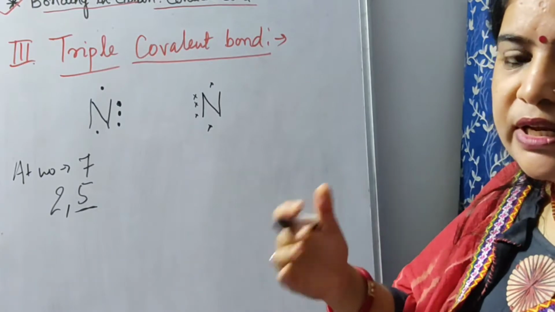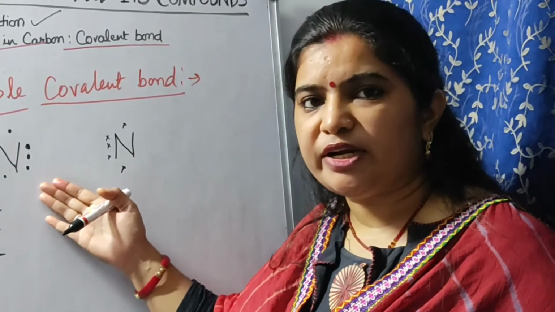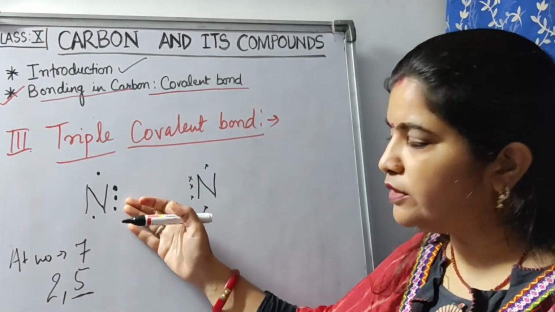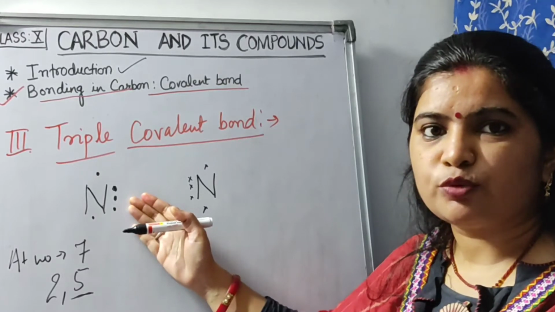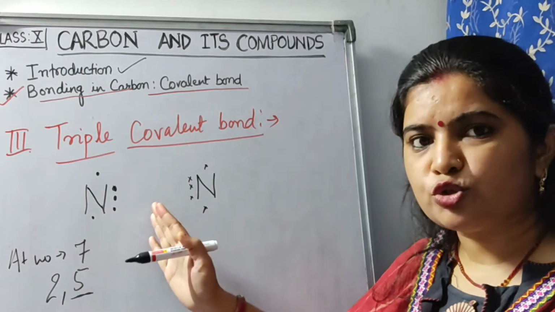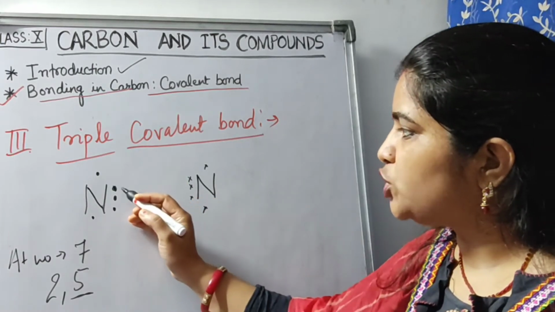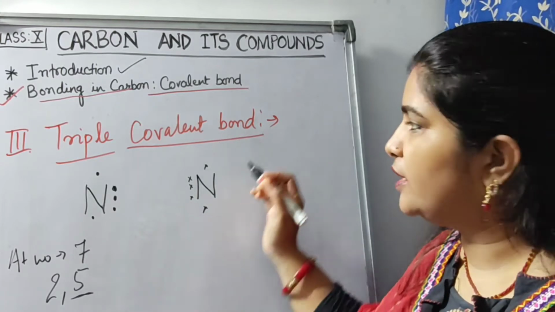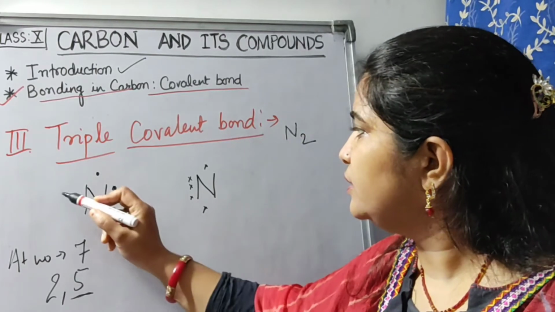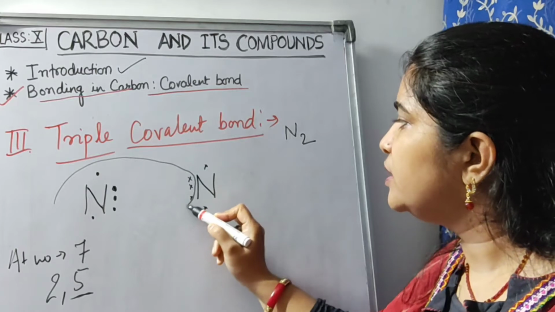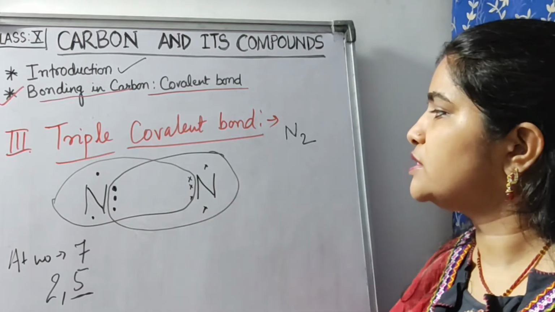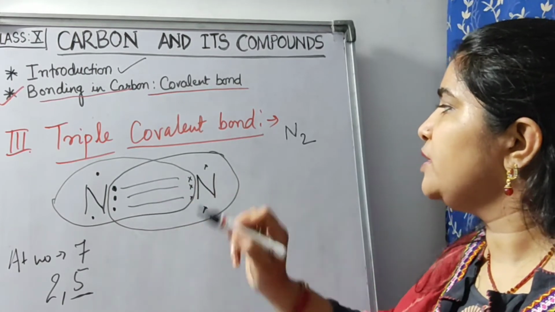Now how many electrons does it require to gain stability? We know that 3. If you add 3 to 5, it will become 8. So whenever it acquires 8 electrons, it will become stable. So nitrogen wants to be stable. What they do is share 3 electrons between each other and form N2. So how will they share? This nitrogen will take 3 electrons of this nitrogen, and similarly this one will share 3 electrons of this one, and they will form a triple covalent bond.